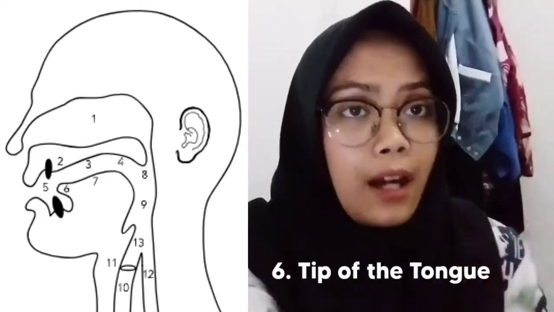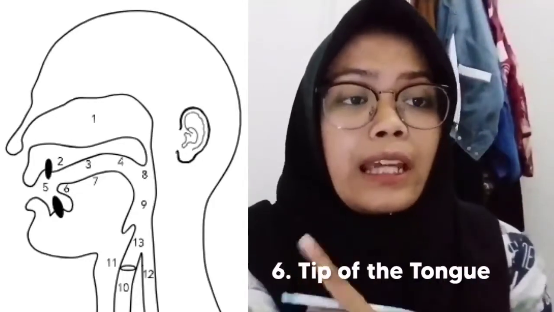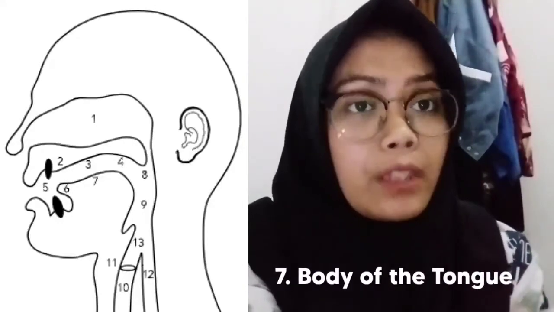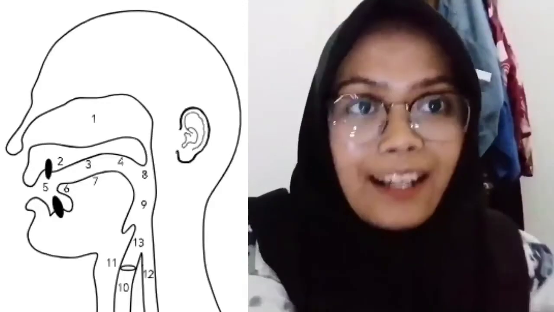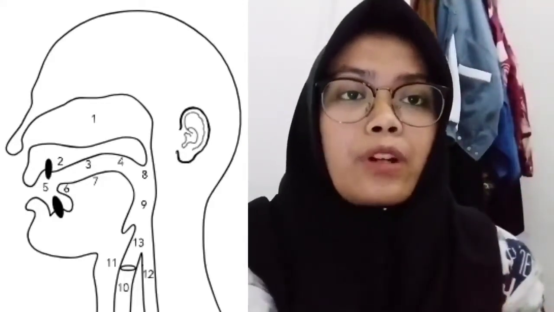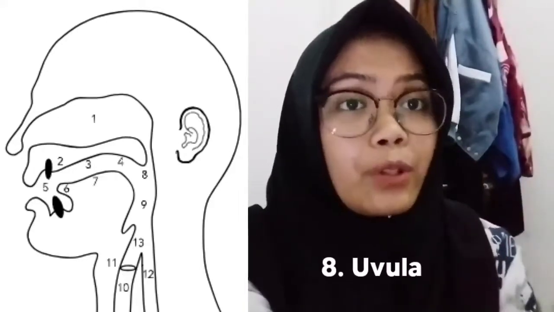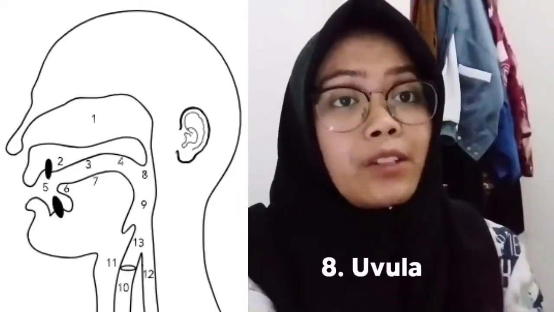The next is the tip of the tongue, and number seven is the body of the tongue. They are both the tongue. Actually, the tongue is divided into five parts. The first is the tip of the tongue, the second is the front of the tongue, then the body of the tongue, then the back of the tongue, and the last is the root of the tongue. Number eight is called the uvula. The uvula is an active articulator because it can move.